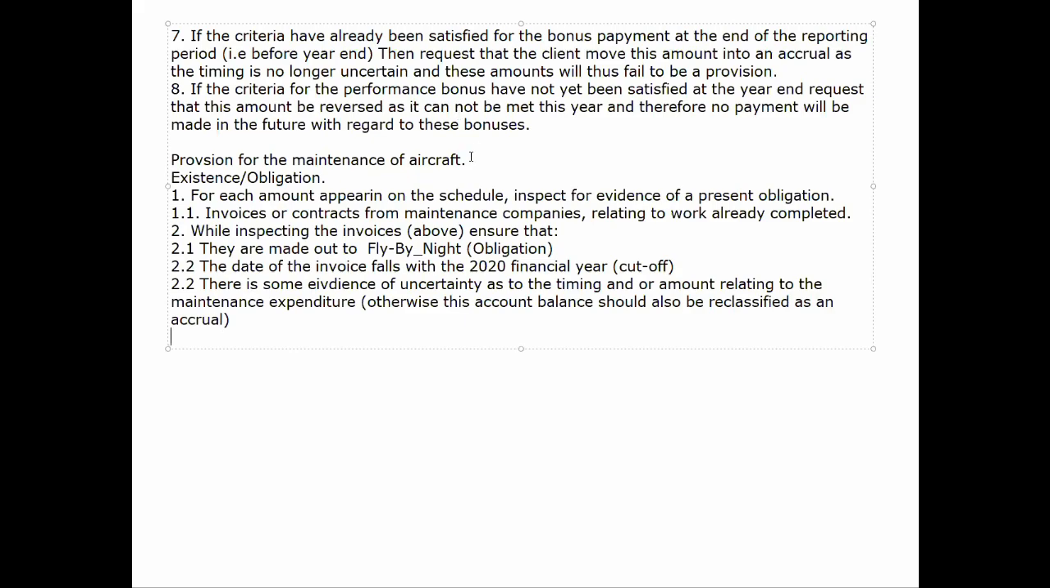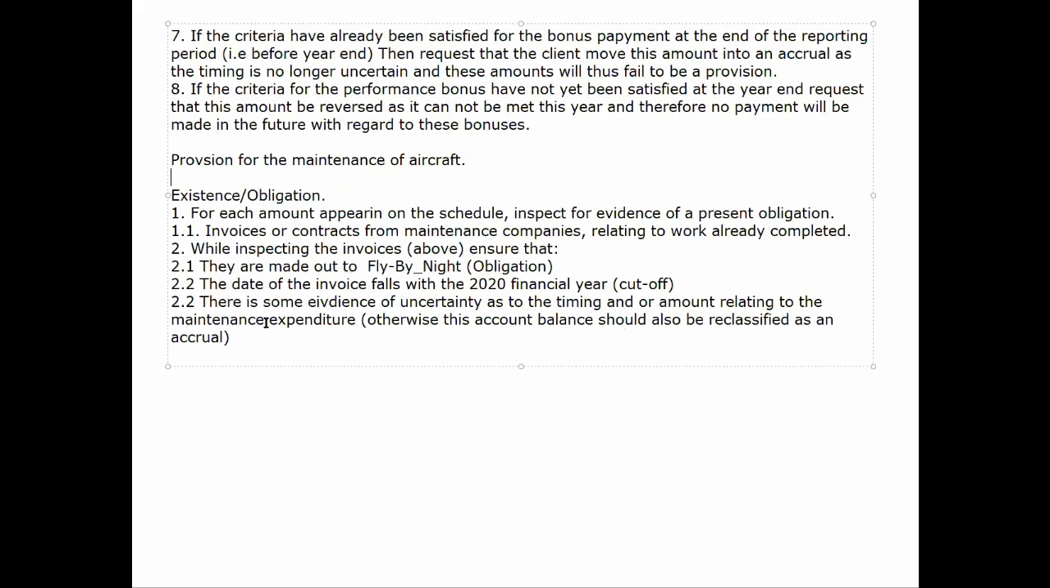Likely, I am going to stick my neck out here and say, likely there's not going to be that uncertainty. So we're not going to find that uncertainty. And if we don't find the uncertainty, then we are not dealing with a provision. What are we dealing with? We're dealing with an accrual. So we're going to ask our client to move that into accruals.